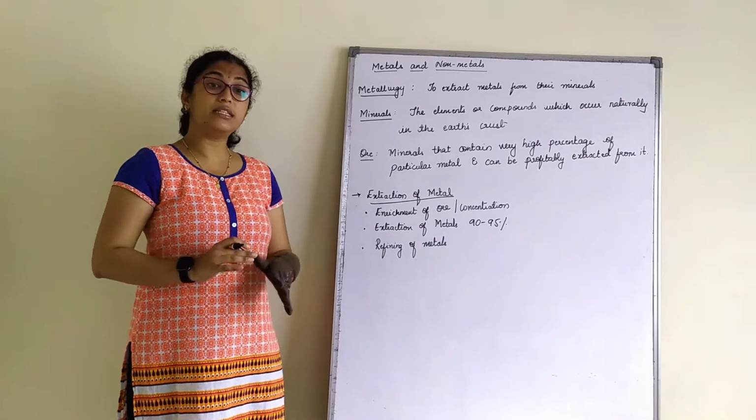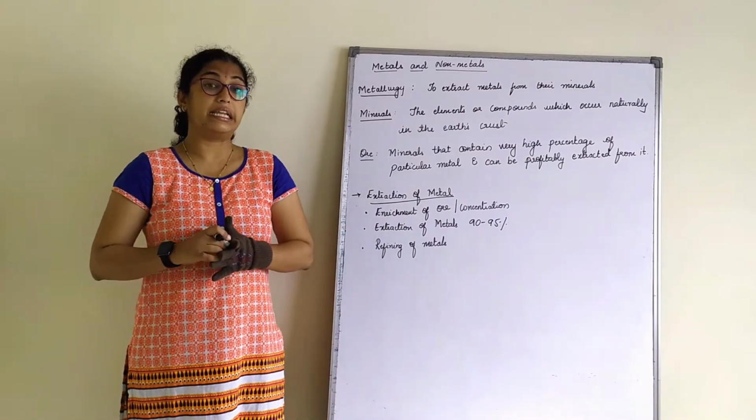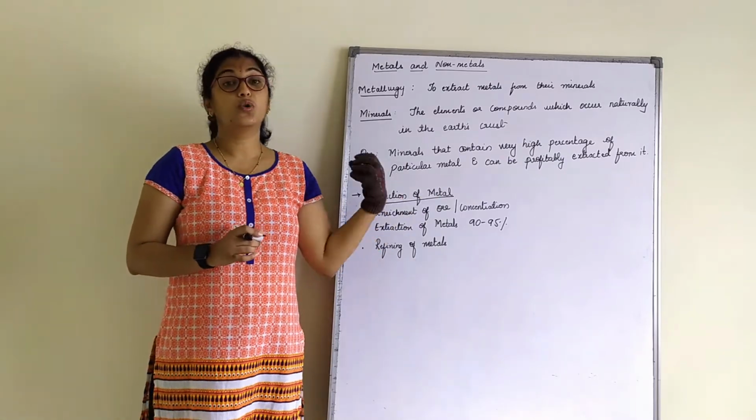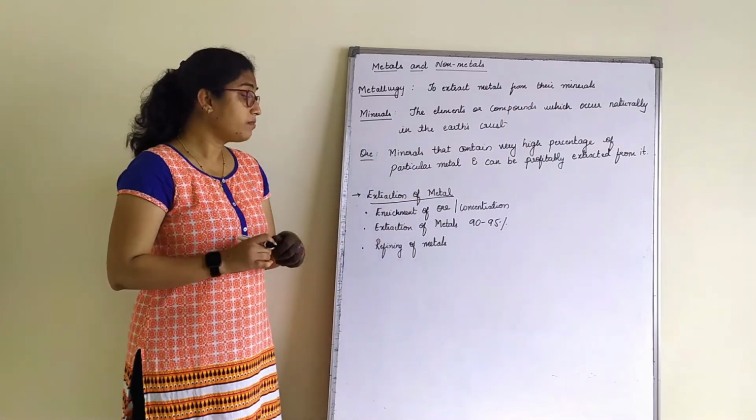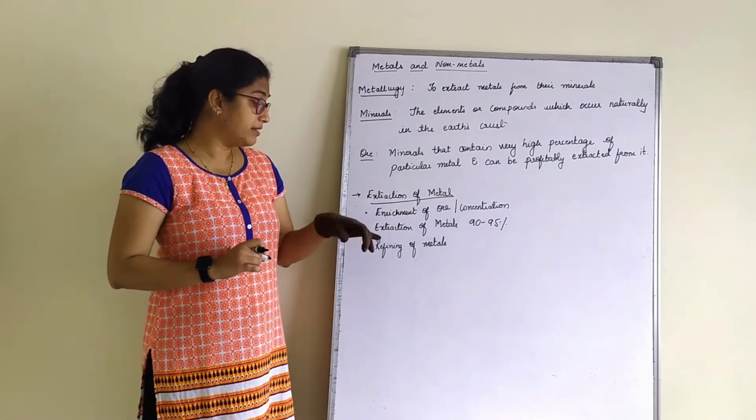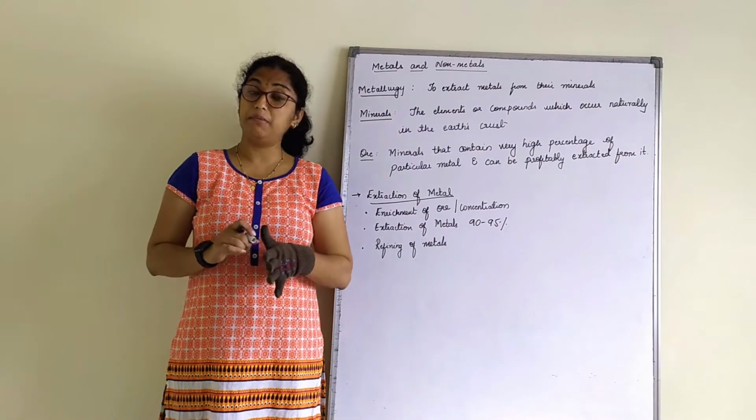So these are the three steps we have to learn: concentration of the ore, extraction of the metals and refining of the metals.